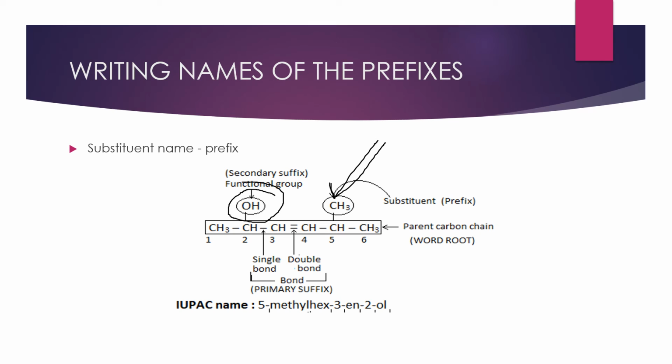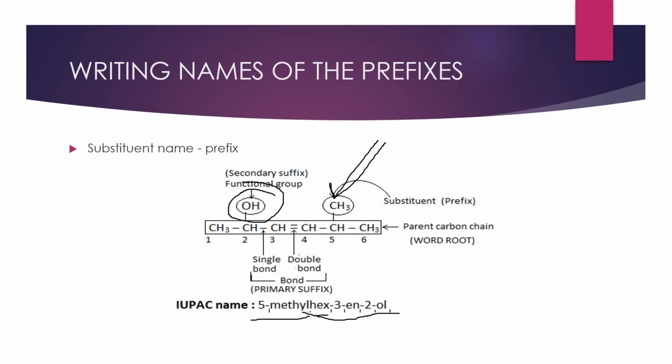So here we are going to write the name of this compound. Total number of carbons here is 6, that's why hex is written. Then we have a double bond between the third and fourth carbons, so that is why we have written 3-ene. Then the second carbon has an OH group, so 2-ol. Hex-3-ene-2-ol. Again it has a substituent, which is written as a prefix. So 5-methyl hex-3-ene-2-ol, like that.